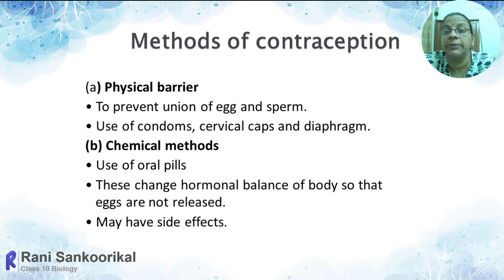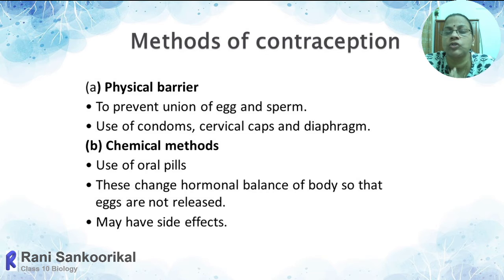The second method is chemical. That means with the help of certain hormonal preparations, we can alter or suppress the speed of movement of the ova or the sperm, and the fusion chances can be prevented, or the formation of ova can be suppressed, ovulation can be suppressed, implantation can be suppressed. So different ways with the help of hormones come under the category of chemical methods. The most common chemical method is oral pills. So what do you mean by oral pills? It is a hormonal preparation.